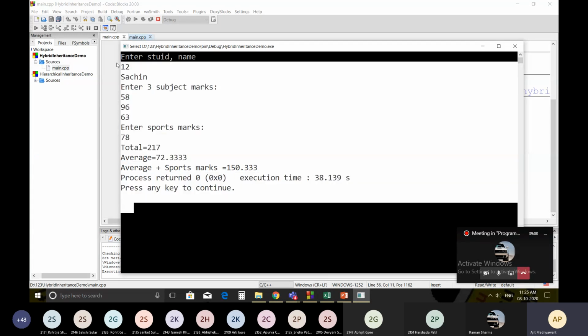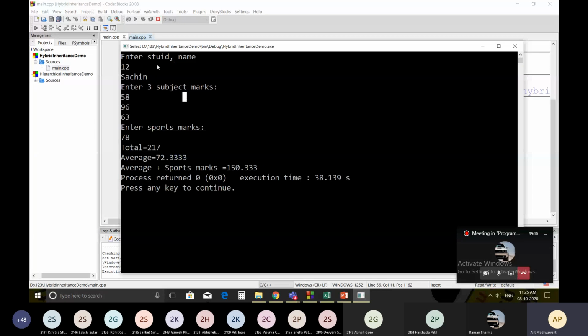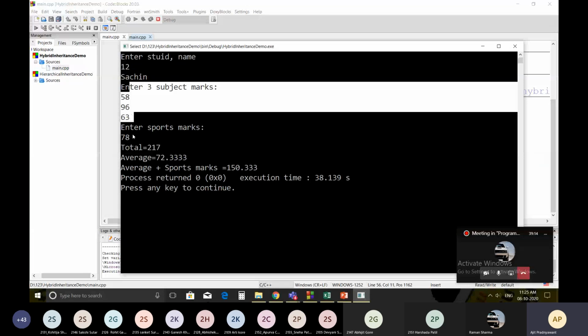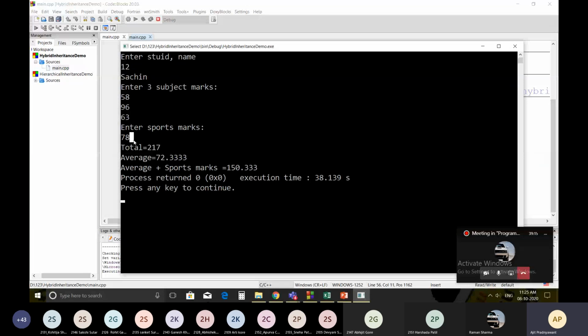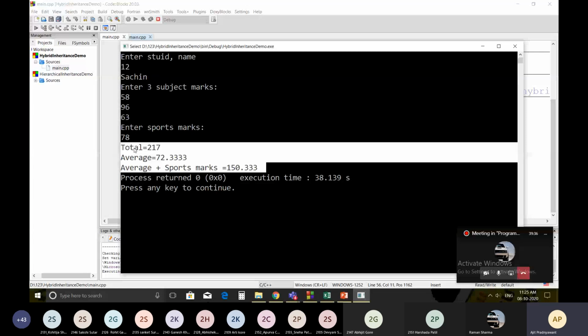And what we have done here, we have reused the student class, marks class, and sports class in the result. So everything is present already. We have created another class. We have derived another class, that is result, and we have made use of all the variables and methods present in the super class to complete our objective, that is to display the total, average, and average plus sports marks.